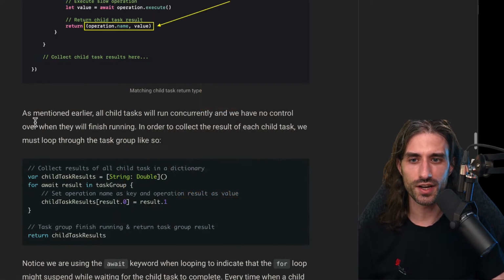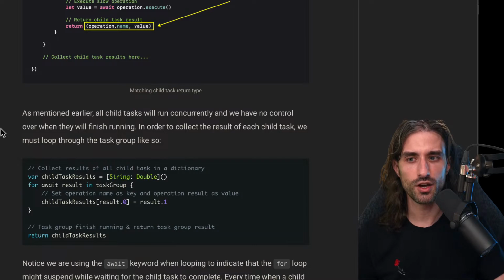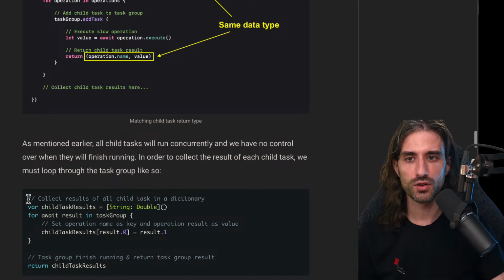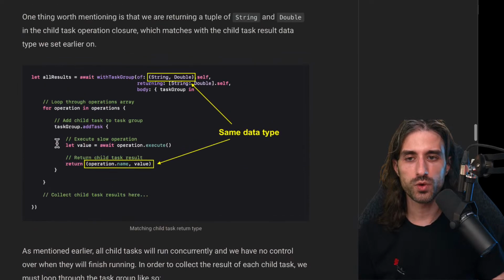As mentioned earlier, all child tasks will run concurrently and we have no control over when they will finish running. In order to collect the result of each child task, we must loop through the task group like so. So this code right here is going to happen after the first for loop.